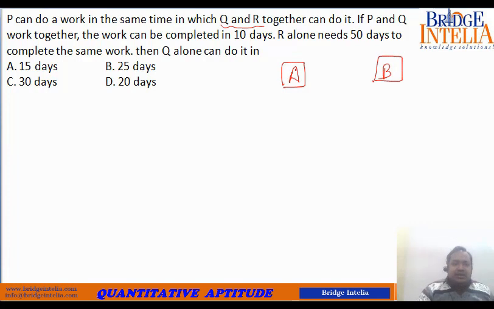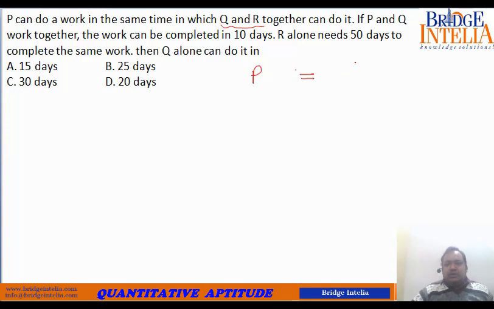So here, instead of comparing A and B, P is compared to Q and R. If you read the statement carefully, P can do a work in the same time in which Q and R can do. So P does the same work.